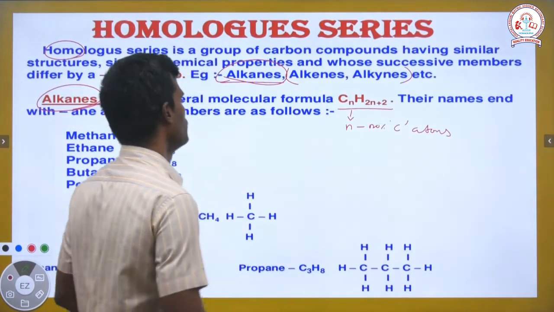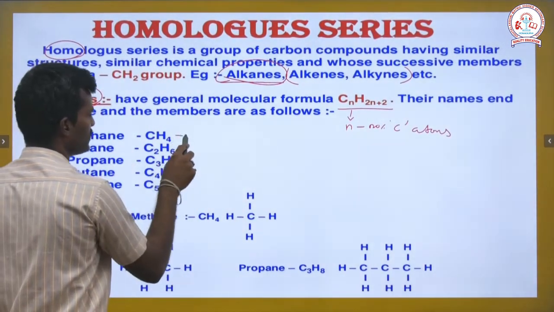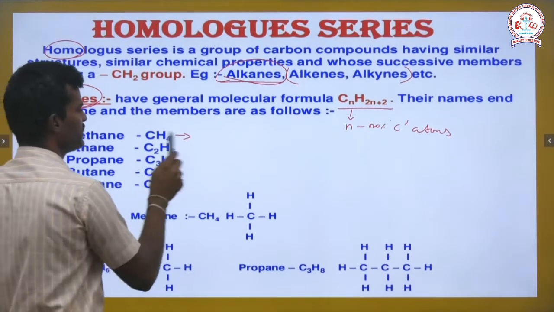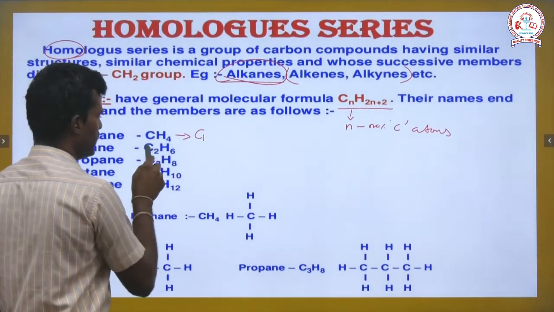Let us see how the molecular formula of methane, CH4, comes about.